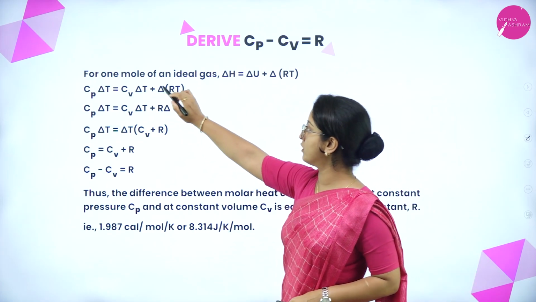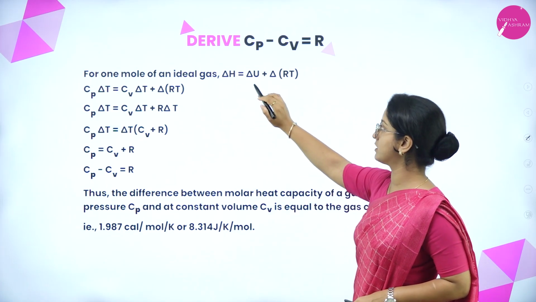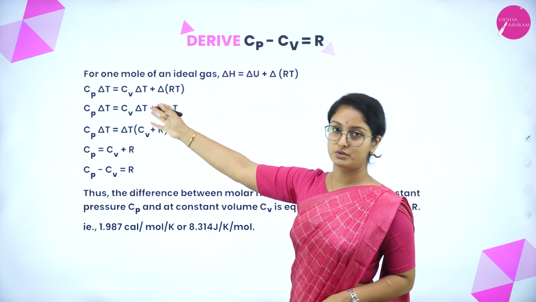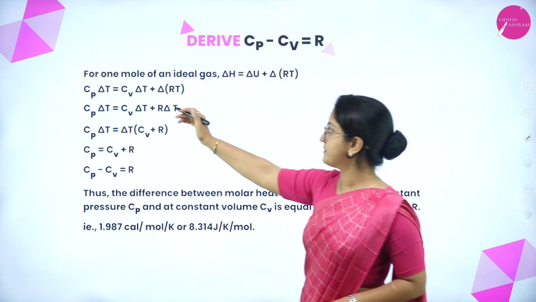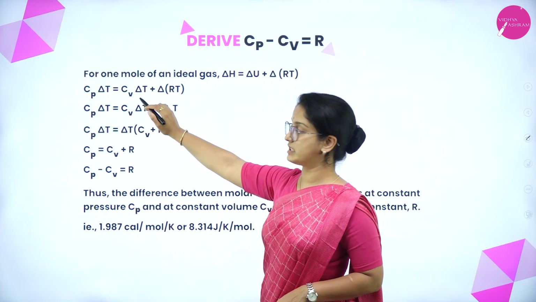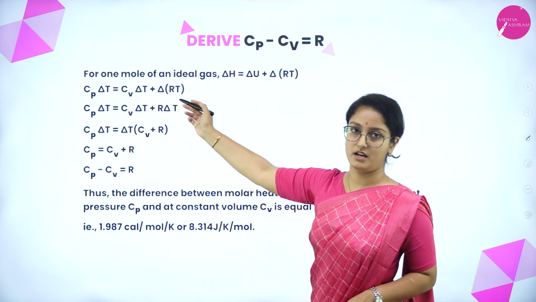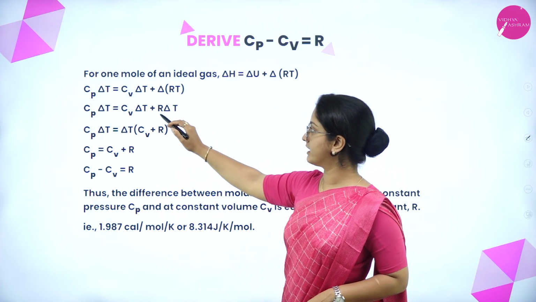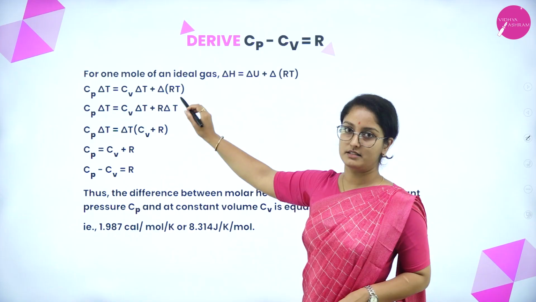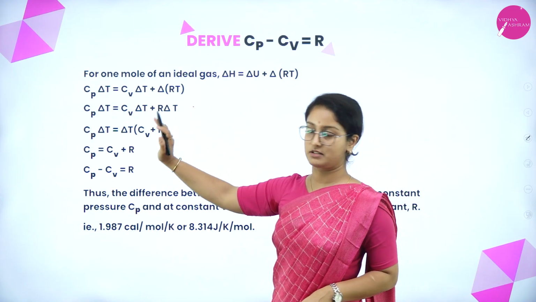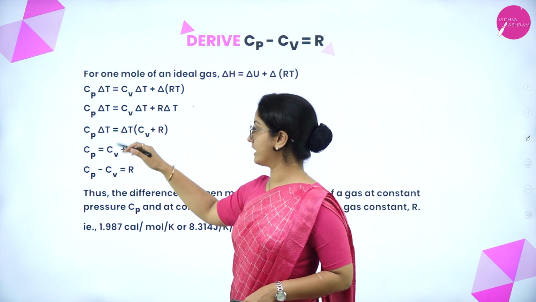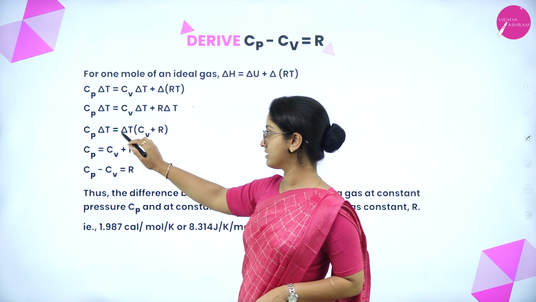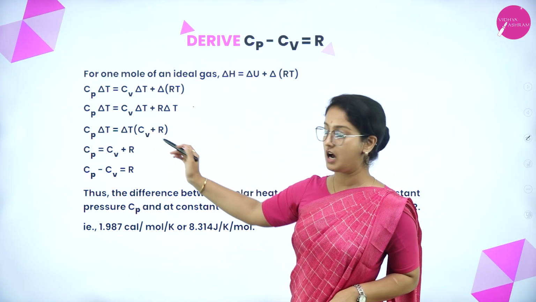Now, for 1 mole of an ideal gas, delta H is equal to delta U plus delta (RT). Now we substitute equations 2 and 3 here. Cp delta T equals Cv delta T plus R delta T. Here delta T is the change of temperature, not the gas constant. In the next step, we take delta T as common. So the equation becomes Cp delta T equals delta T into (Cv plus R).